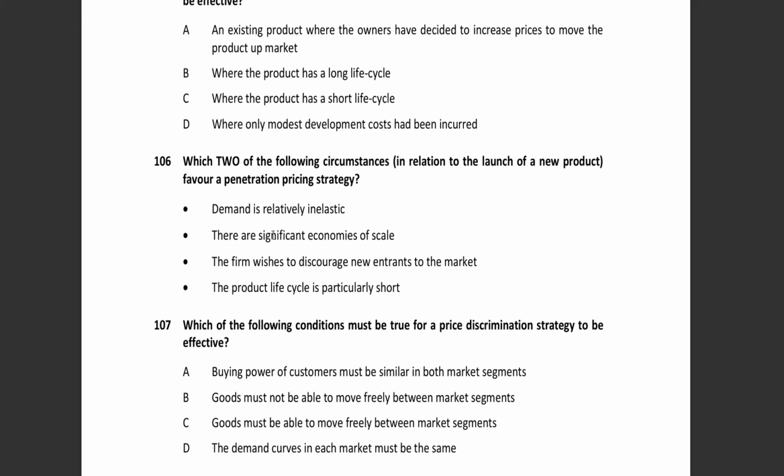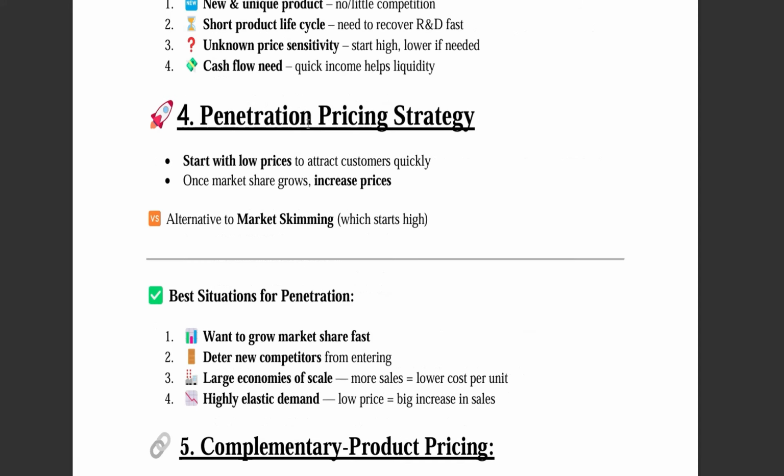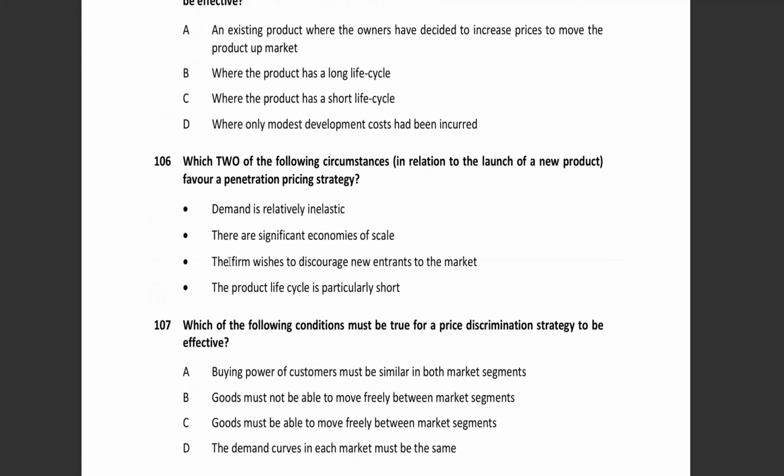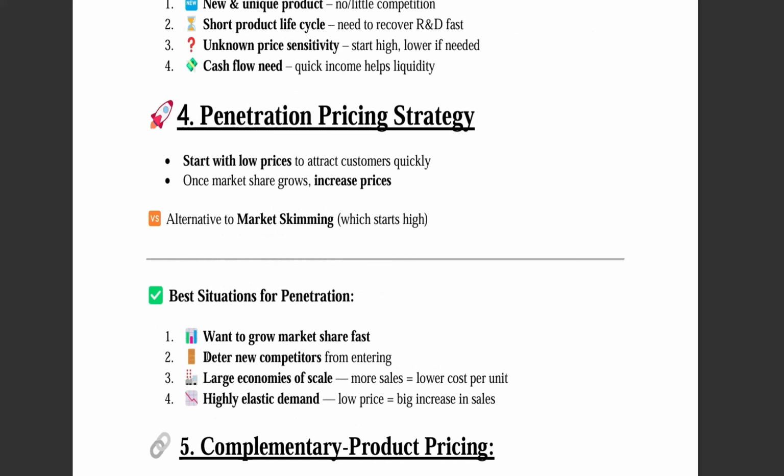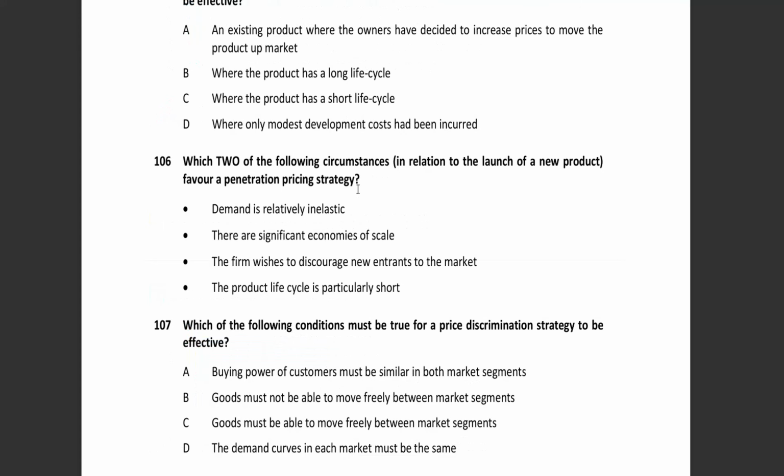Now there are significant economies of scale. Obviously if we adopt the penetration pricing strategy, we will have a large amount of economies of scale, so this is correct. Okay, the firm wishes to discourage new entrants to the market. Just now we have learned that if you want to deter new competitors from entering the market, the penetration pricing strategy will be suitable. Okay, and the last, product life cycle is particularly short. In this case the skimming strategy will be suitable, not the penetration pricing strategy. That means B and C are suitable. These are the two circumstances in relation to launch of a new product where the penetration pricing strategy will be suitable.